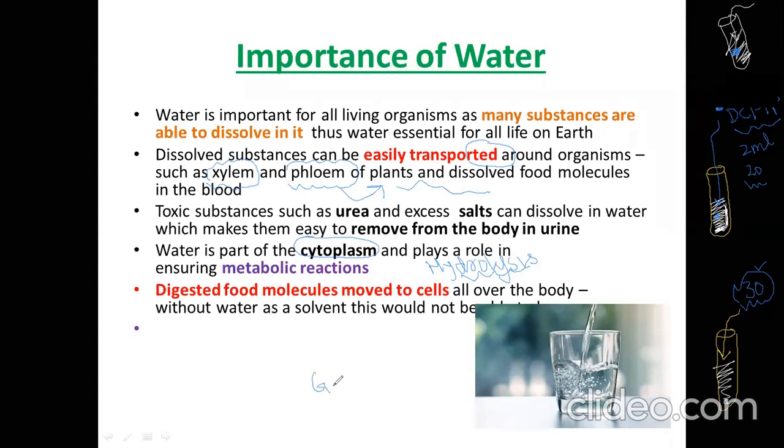Hydrolysis. Maltose consists of two sugars, and you are adding water to break the glycosidic bond. Maltose consists of two glucose, so you get two glucose. Such reactions in your body need water. Digested foods absorbed from your intestine into your blood also need water. So water is the best solvent.